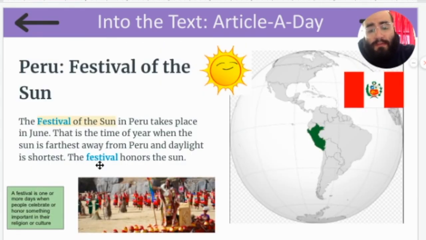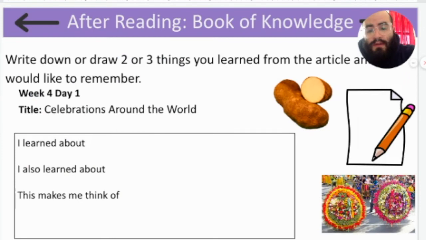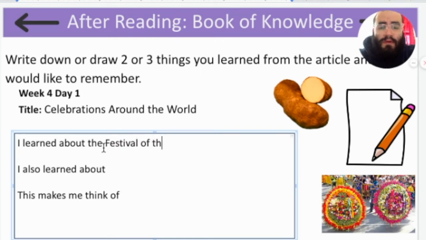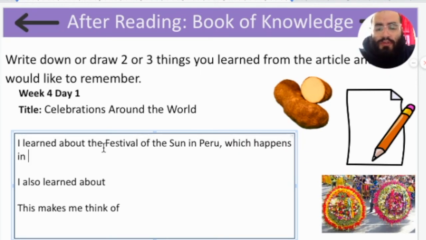So the first thing we learned about was the Festival of the Sun, which takes place in Peru in June. So I'm going to write that down. I learned about the Festival of the Sun in Peru. It happens in June.